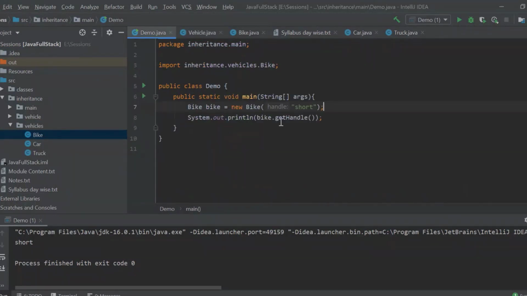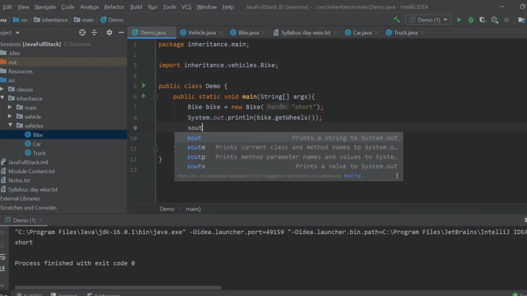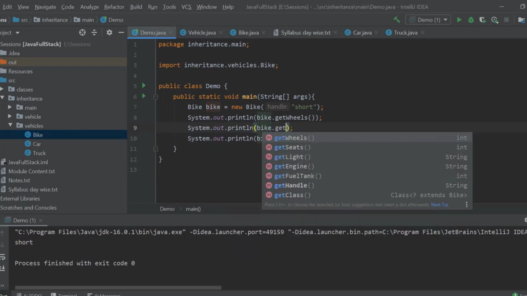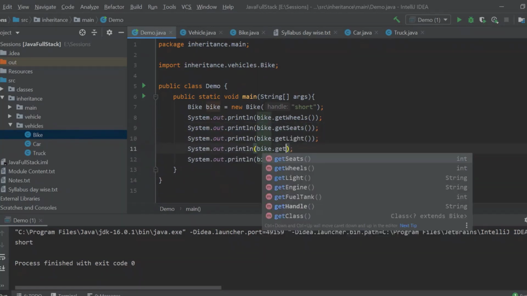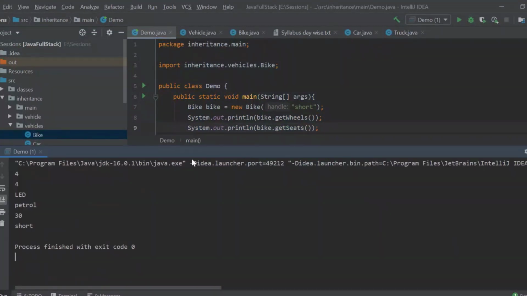Now when I give my print statements, sysout bike dot get wheels, bike dot get seats, bike dot get engine. That's all. We got our handle from our subclass, and we got all the other properties from our parent class, or our super class. Now I'll run this. Then we are getting all our default values over here.